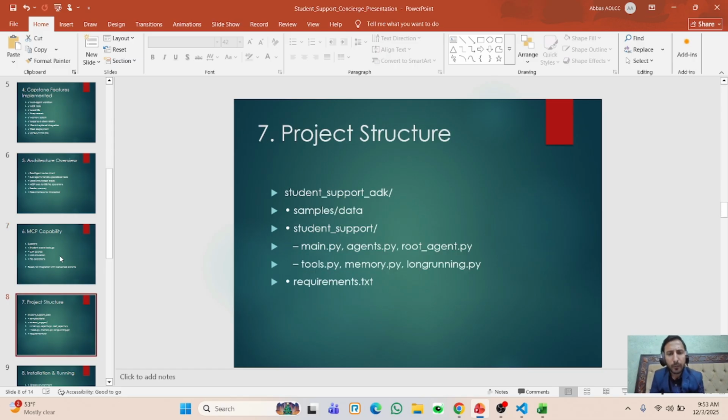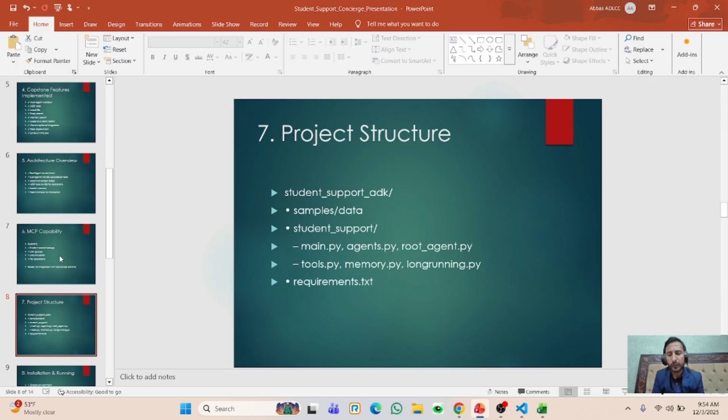And now we have a project structure. So basically our project structure is very simple. Student support ADK, under which we have a sample data folder, and under the student support data folder we have our main.py and agent.py, root agent and tools.py, memory for the memory session, and long running.py. And we have our requirements.